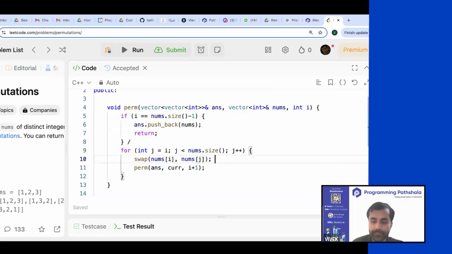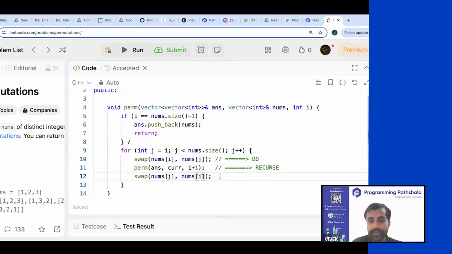So this is your do. This is your recurse. And finally, you have to undo whatever you have done. So undoing whatever you have done means you will swap nums of j with nums of i, and this step is your undo step. Does that make sense?